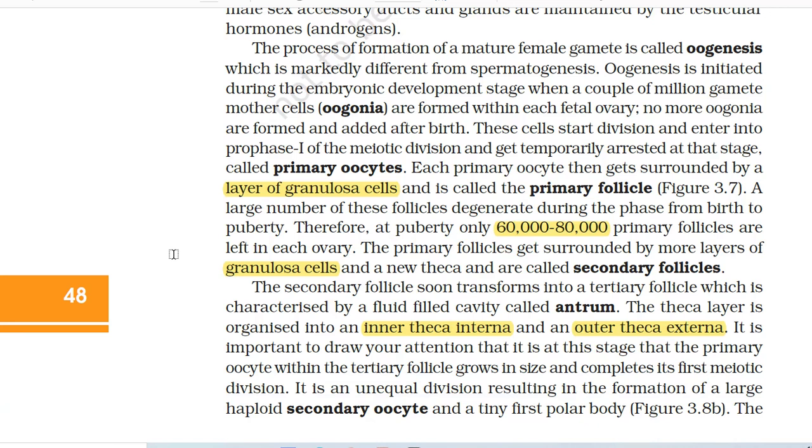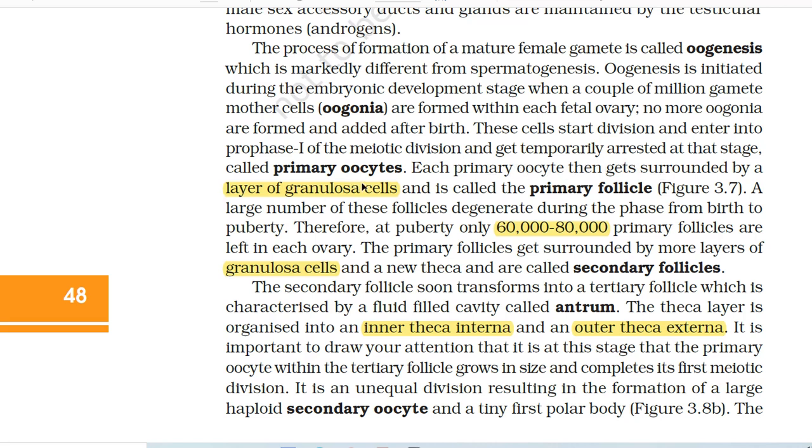The process of formation of a mature female gamete is called oogenesis, which is markedly different from spermatogenesis. Oogenesis is initiated during the embryonic development stage when a couple of million gamete mother cells, that is oogonia, are formed within each fetal ovary. No more oogonia are formed and added after birth. The cells start division and enter into prophase 1 of the meiotic division and get temporarily arrested at that stage